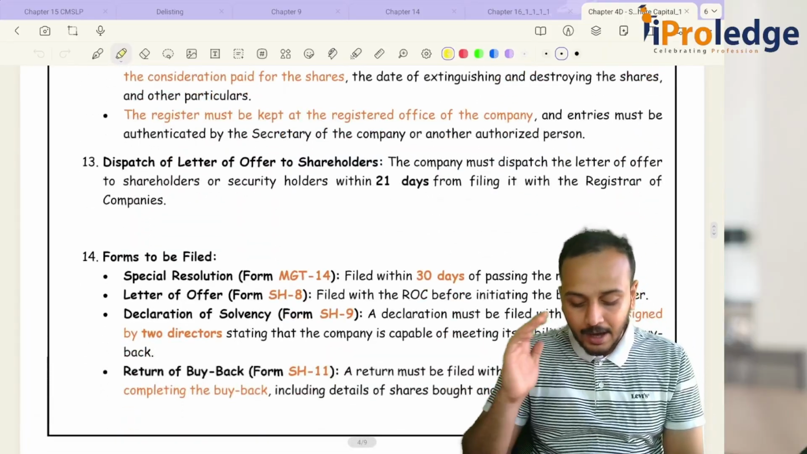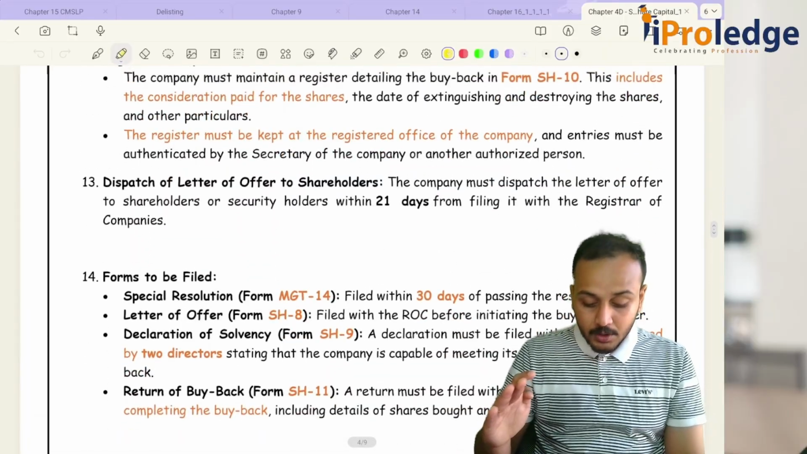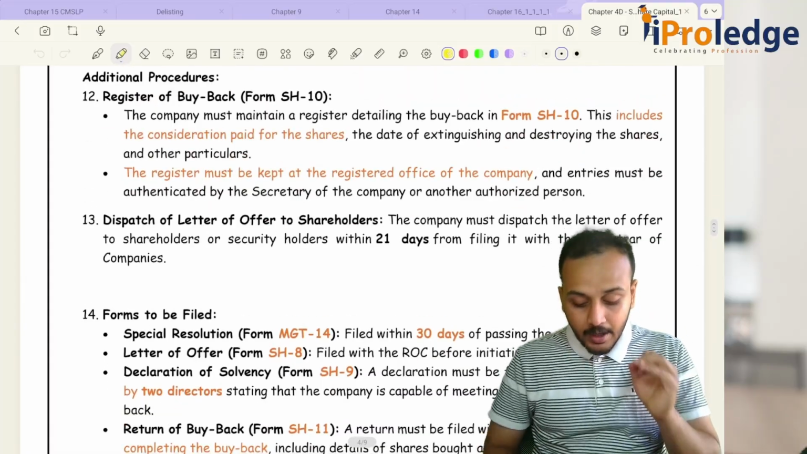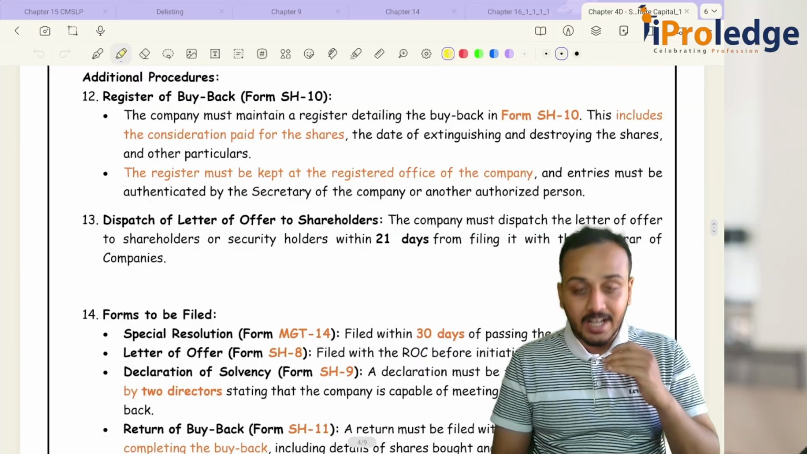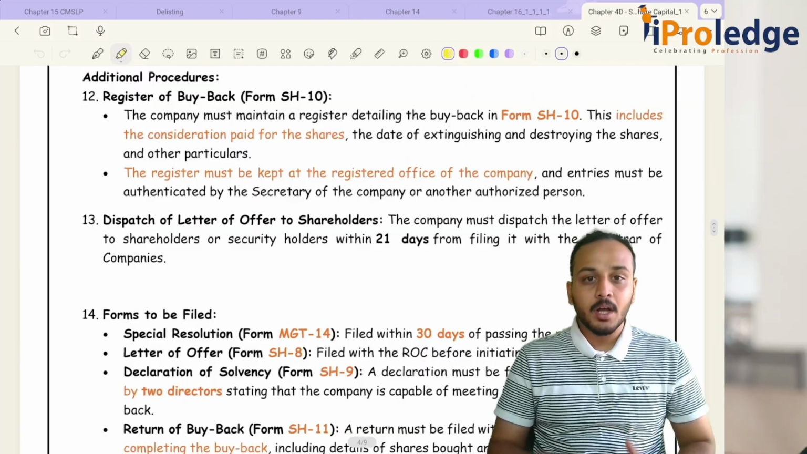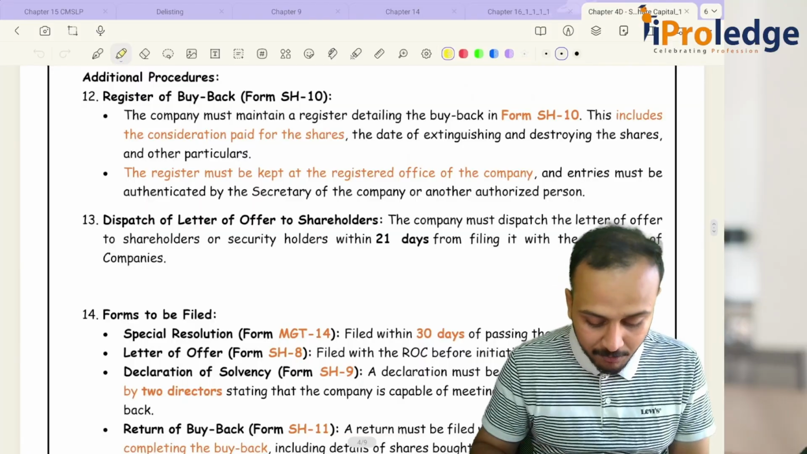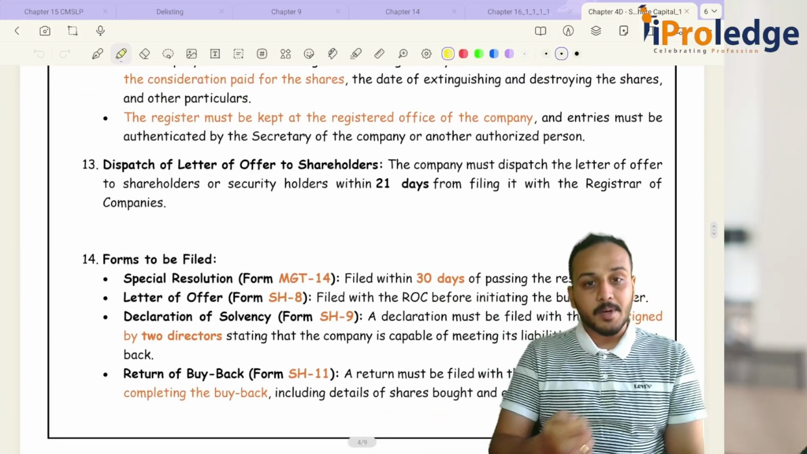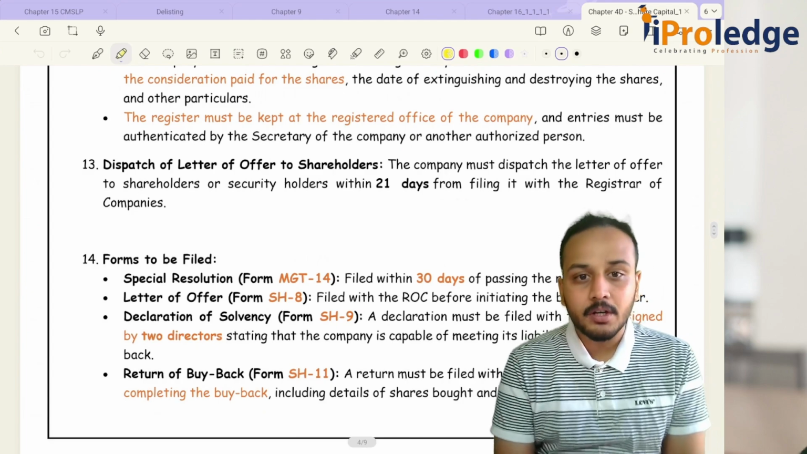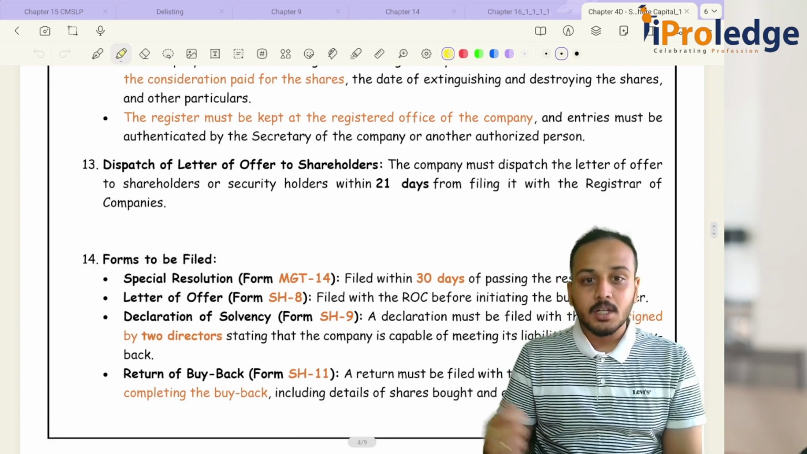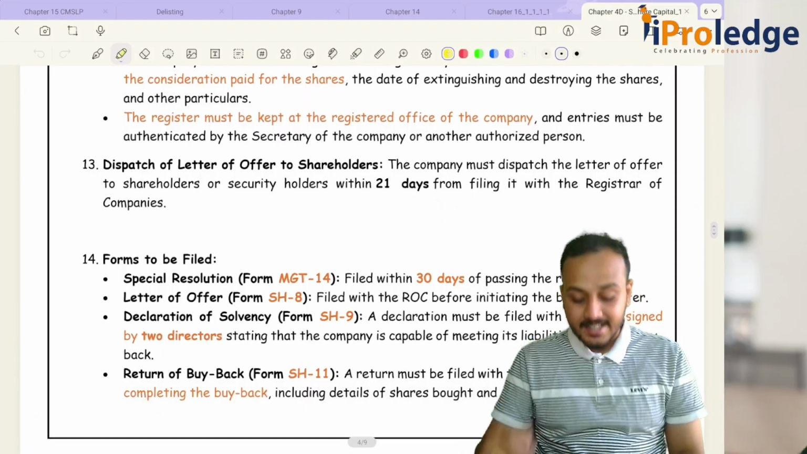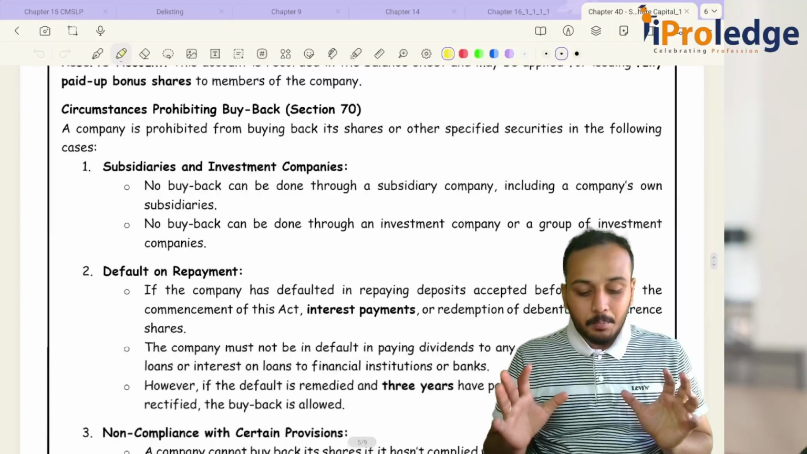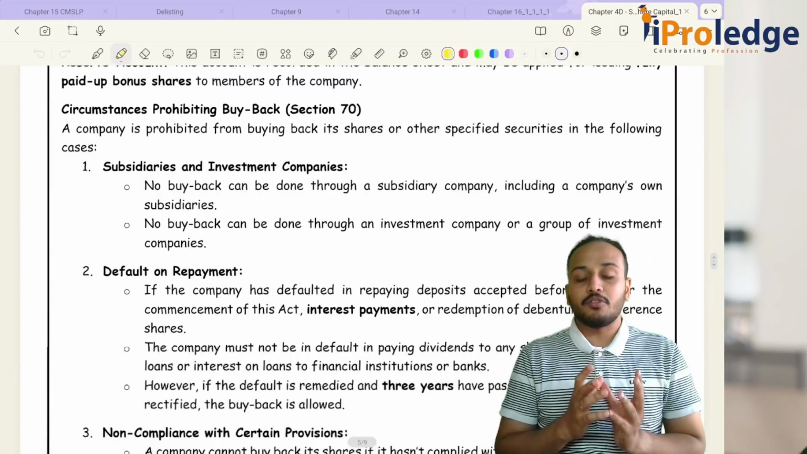So you totally have 5 forms here. Okay. What are the forms? SH10, MGT 14, SH8, SH9 and SH11. Easy to remember. SH10 is your register of buyback. MGT 14 you will be filing whenever there is a special resolution, and letter of offer will be in SH8, and return of buyback will be in SH11. Okay, that's it. This is pretty much about section 68 of your Companies Act.